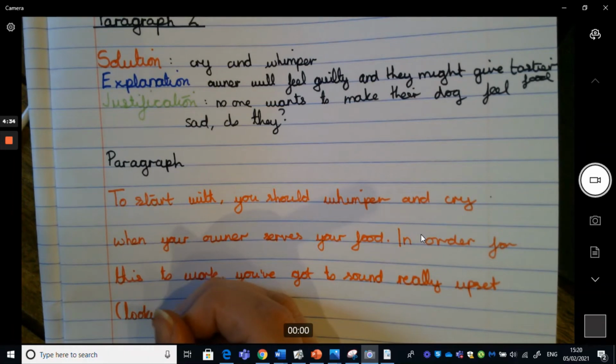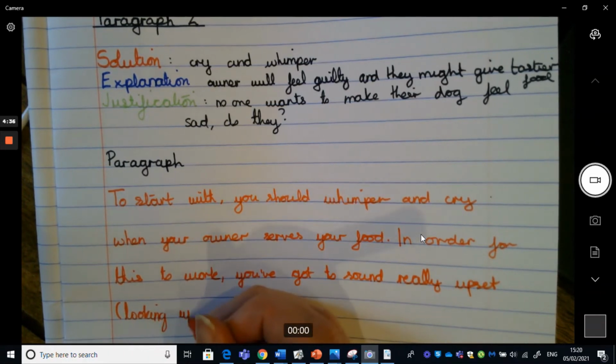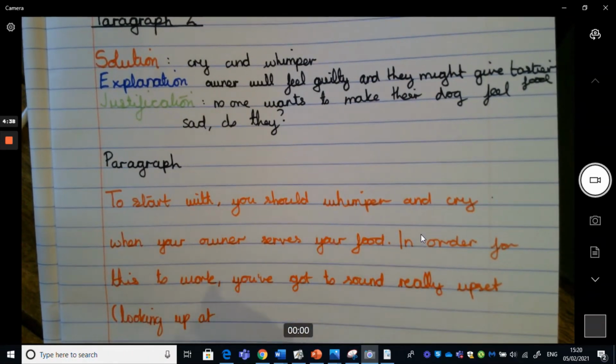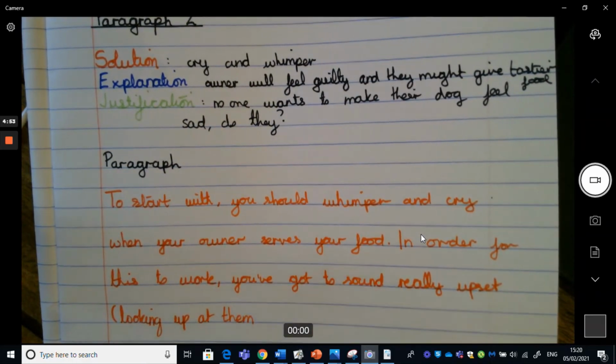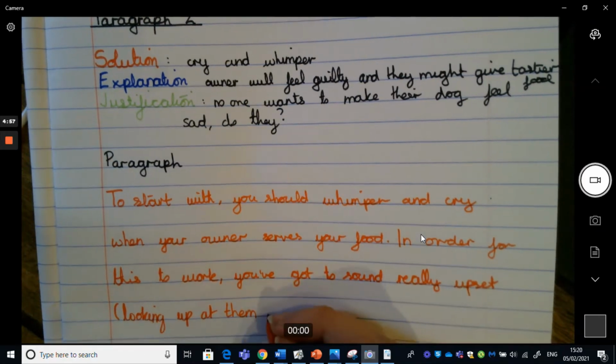Looking up. Now, would I use your owner or a pronoun here? What do you think? So I've said to start off with, you should whimper and cry when your owner brings you your food. In order for this to work, you've got to sound really upset. Looking up at, I would go with them. We don't want to repeat owner too many times. Looking up at them with big sad eyes.